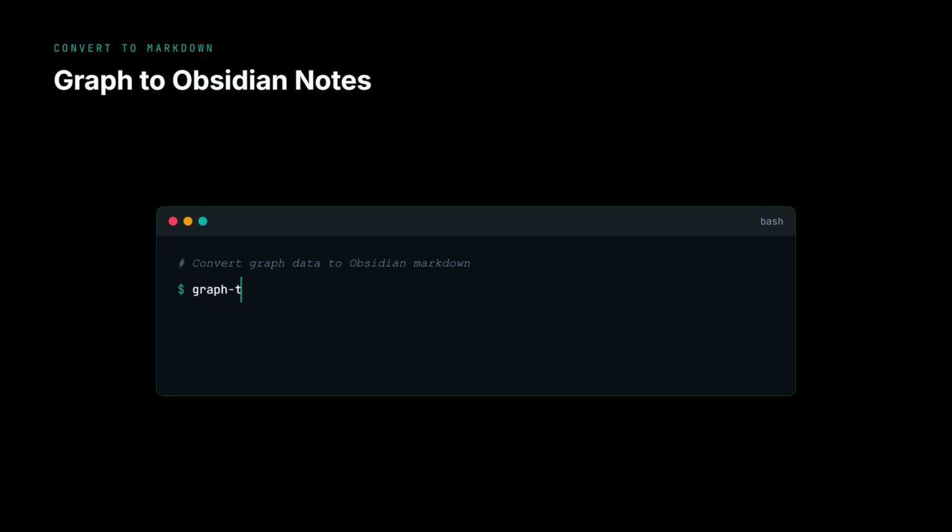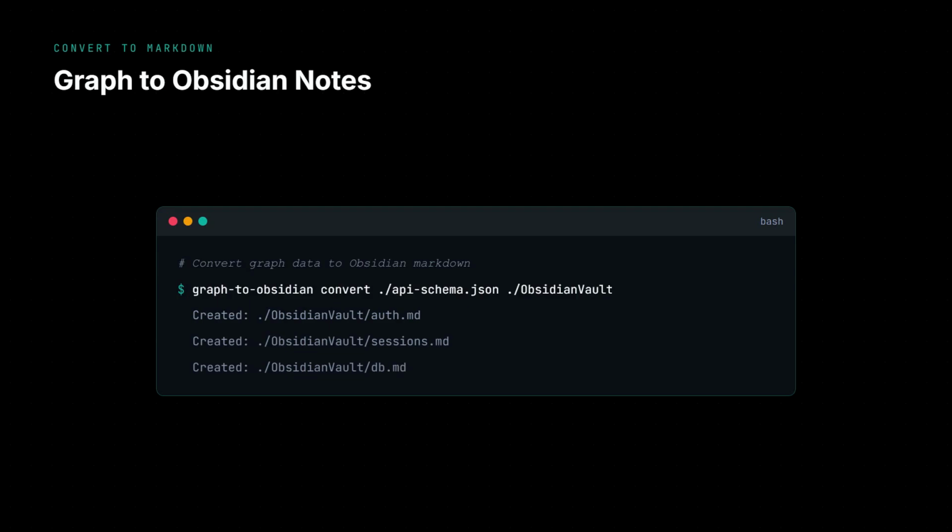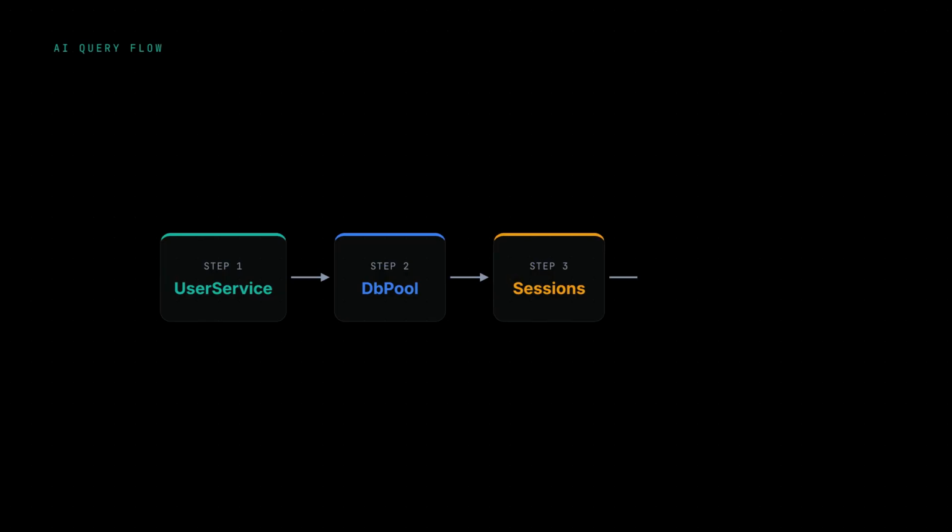Then it converts that graph into markdown files in Obsidian: auth.md, sessions.md, db.md, each one a note with links pointing to the others. Now when you ask your AI assistant a question, it doesn't load 50 files. It walks 3 hops across the graph. UserService, DbPool, Sessions. Done.